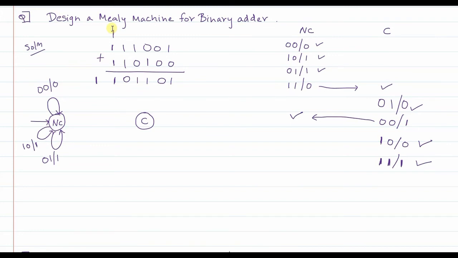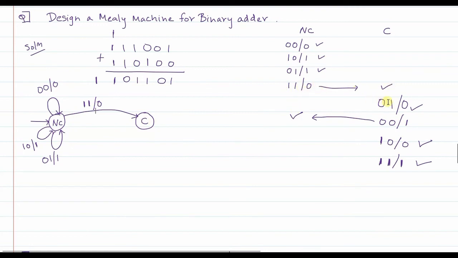So I will just draw the same thing. When you are in no carry state, when the first input happens to be 1 and the second input happens to be 1, the output is 0, but there is a carry generated. So from no carry state you move on to the carry state. Okay, so we have taken care of this also.